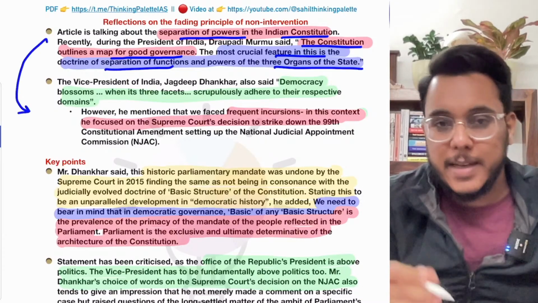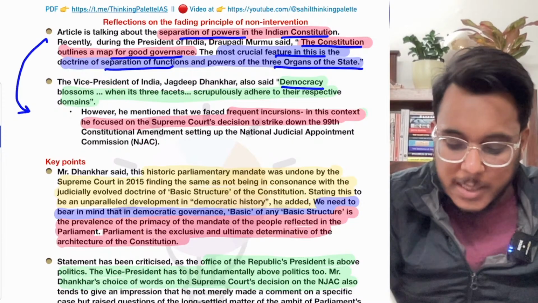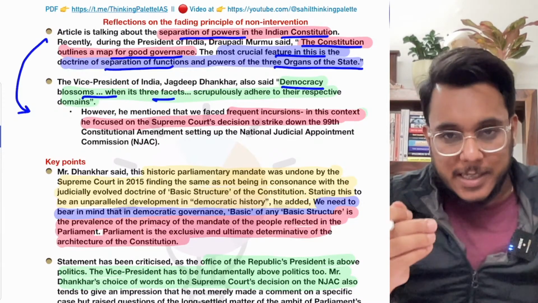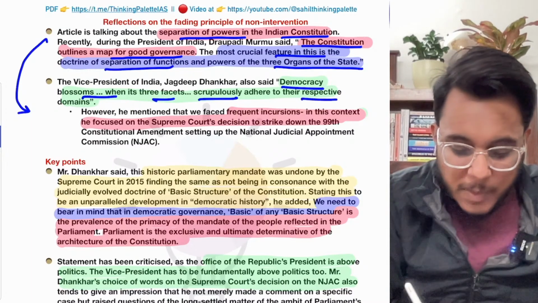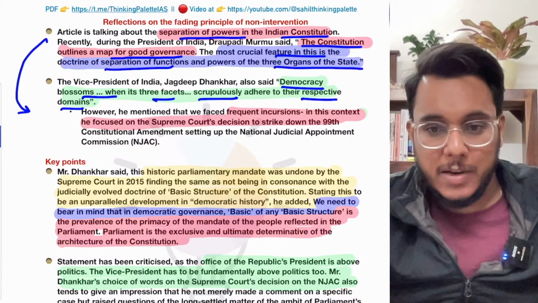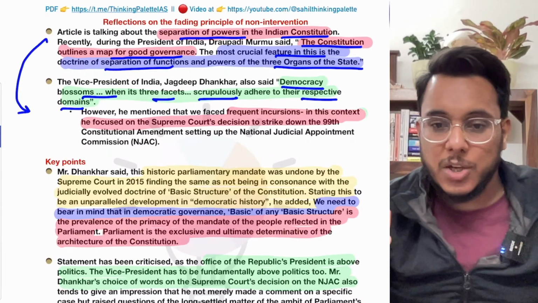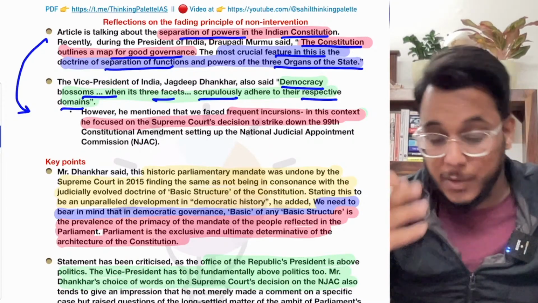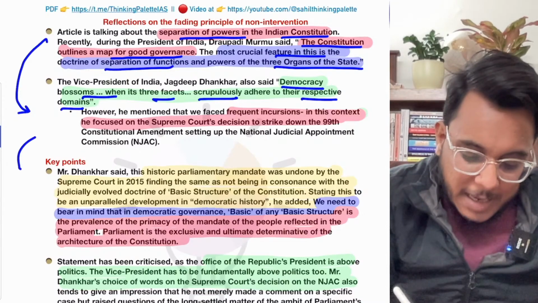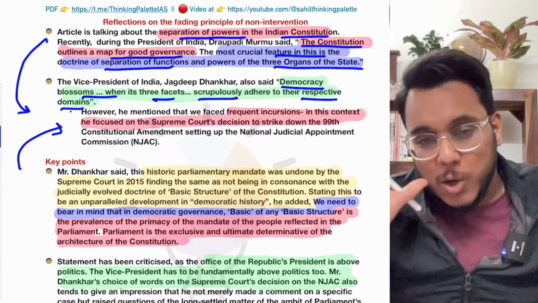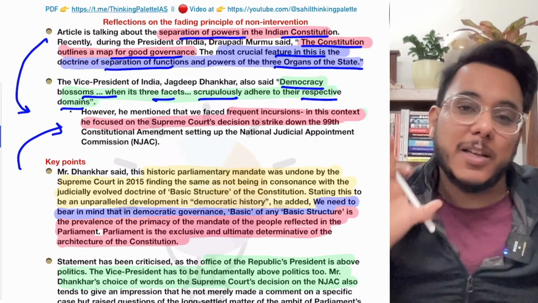Now, in this particular context, the Vice President of India recently provided that democracy blossoms when its three facets scrupulously adhere to their respective domains. Means when legislature will make the law, executive will implement the law, and judiciary will make sure that all are doing their work. Now, here the Vice President said that this particular principle has been breached now. Why? Because of judiciary, as per the Vice President.